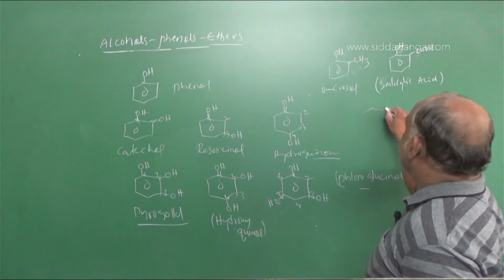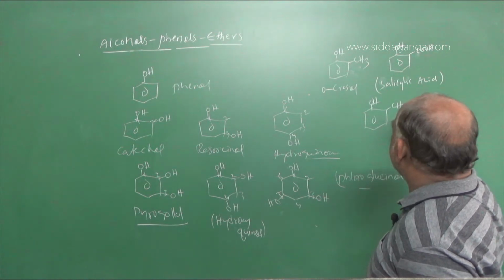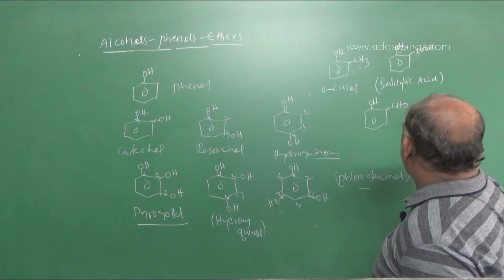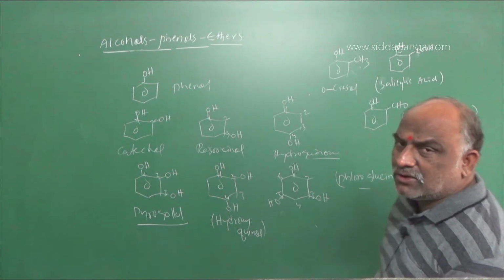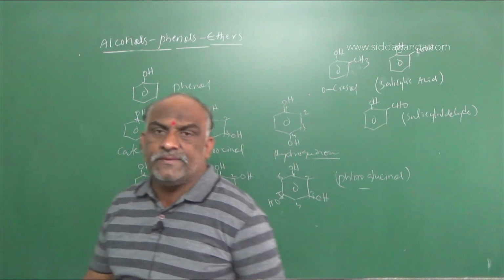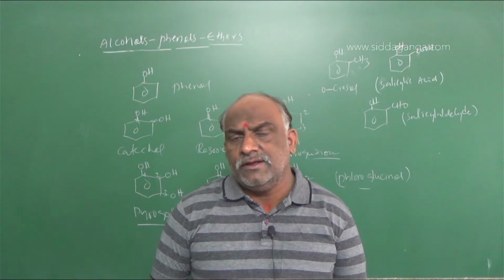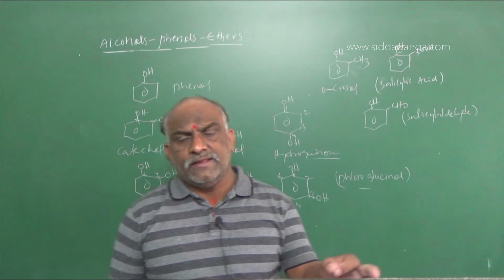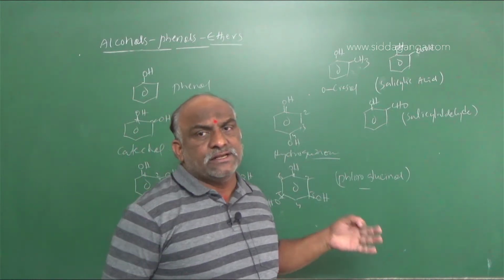Suppose the compound is like this. Here OH group will be there, here CHO is there. This is also not phenol. This is called salicylaldehyde, orthohydroxybenzaldehyde. Because aldehyde, ketone and carboxylic acids have more priority than the alcohol functional group, for that reason alcohol is named as a branch.